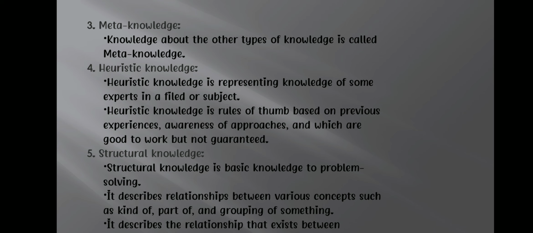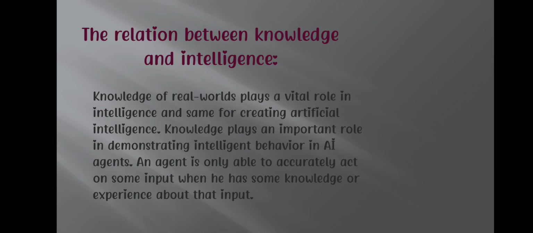The relation between knowledge and intelligence. Knowledge of the real world plays a vital role in intelligence, and the same for creating artificial intelligence. Knowledge plays an important role in demonstrating intelligent behavior in AI agents. An agent is only able to accurately act on some input when it has some knowledge or experience about that input.